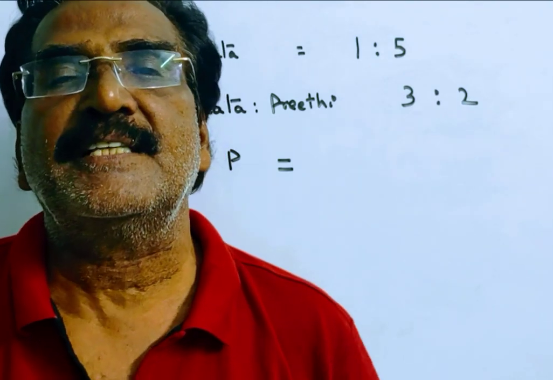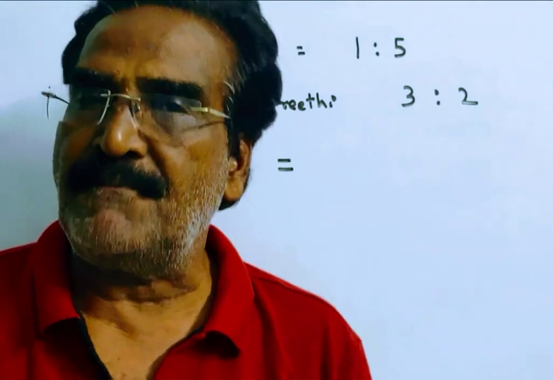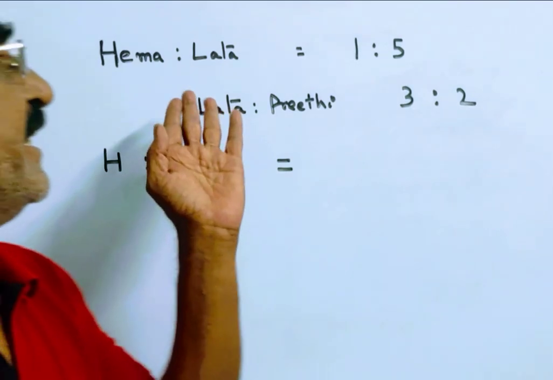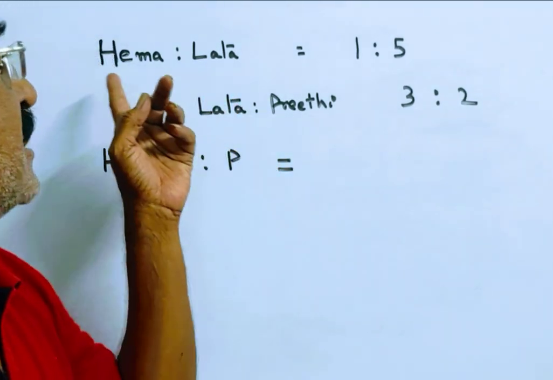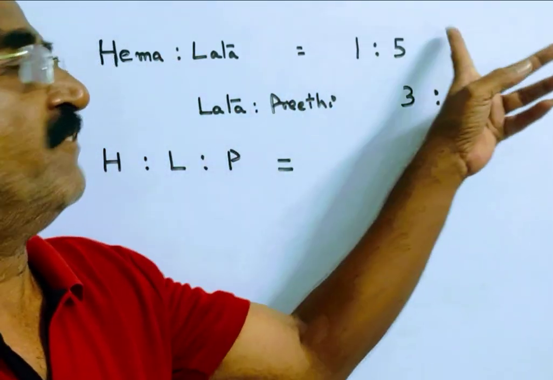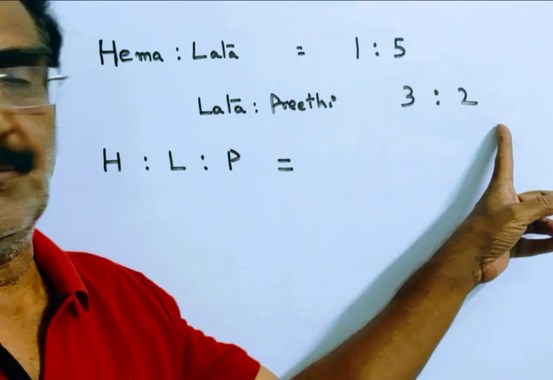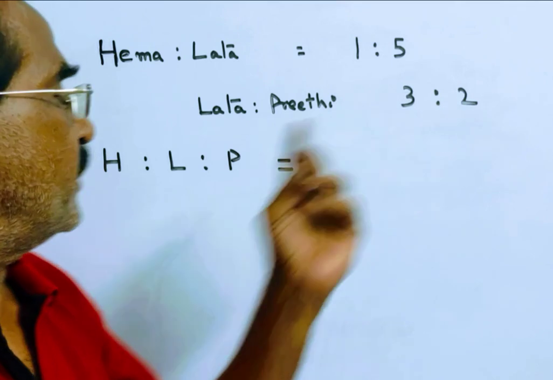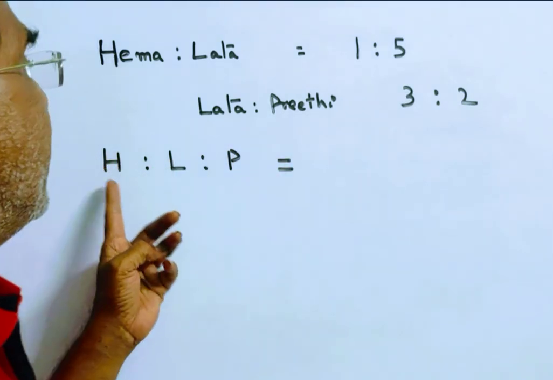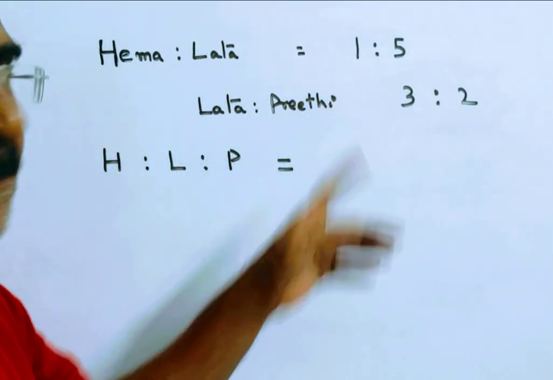Friends, the problem is given in the description box. Please go through the problem first. See friends, the ratio of the ages of Hema and Lata is 1:5 and Lata and Preeti is 3:2. From these two statements, we can write the ratio of Hema to Lata to Preeti.